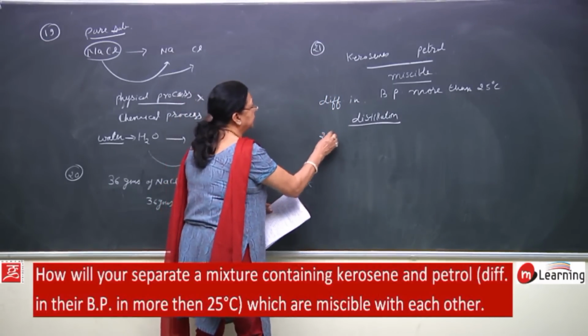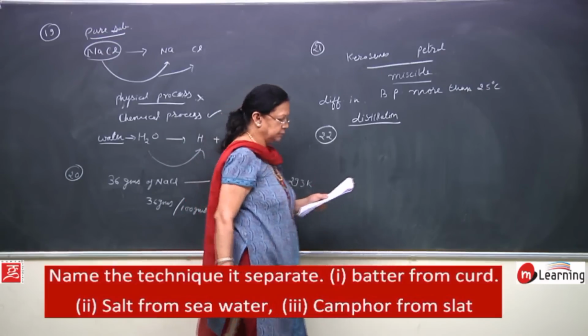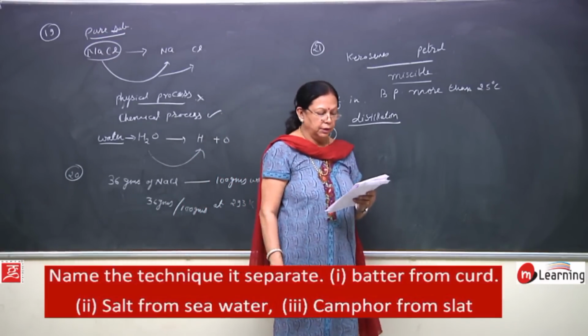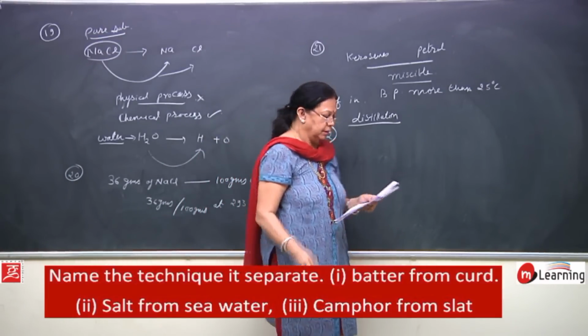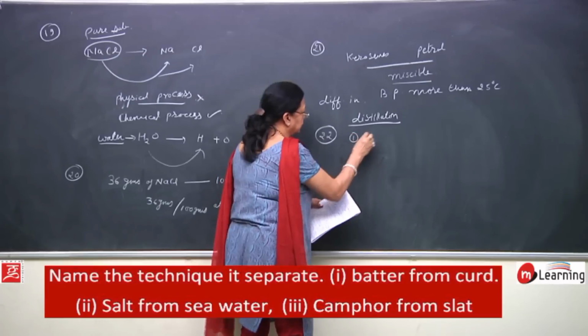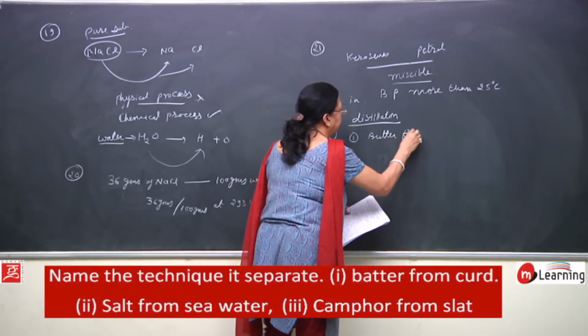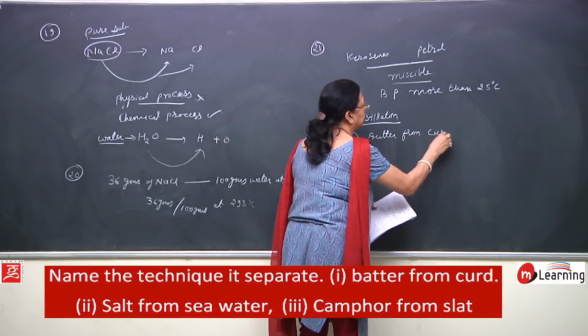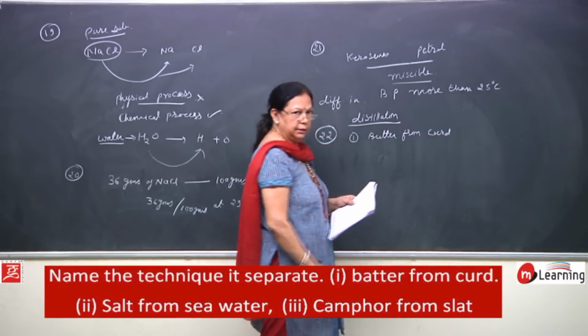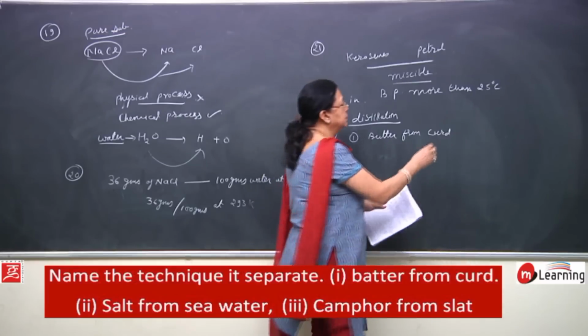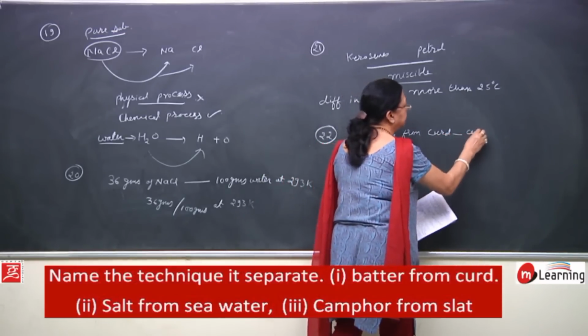Now, question number 22. Name the technique to separate first butter from curd. Already done, that is centrifugation.